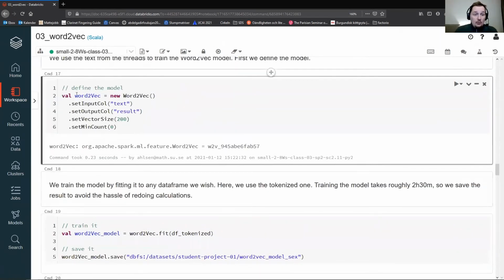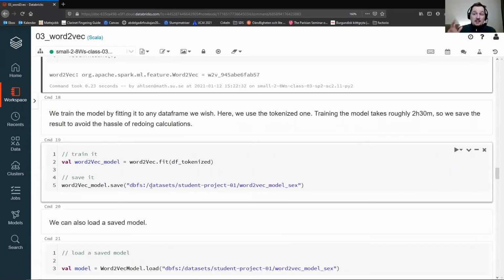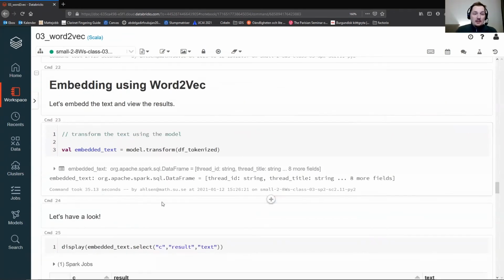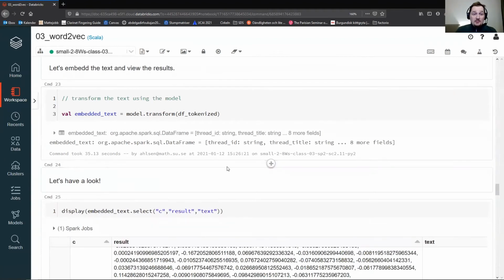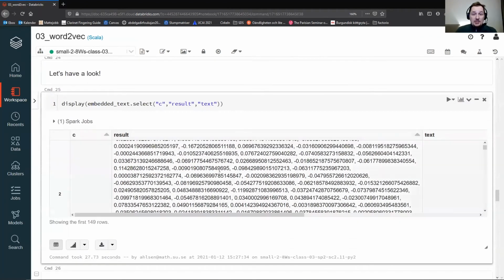And we can now train it using any data frame we wish, as long as the input column text contains the thing that we want to train it on. So how do you embed things in it? Well, you take the tokenizer and you simply apply the transform function from the model to it, and then you'll get a new data frame, which I will show you here.